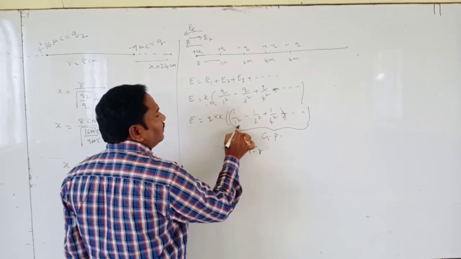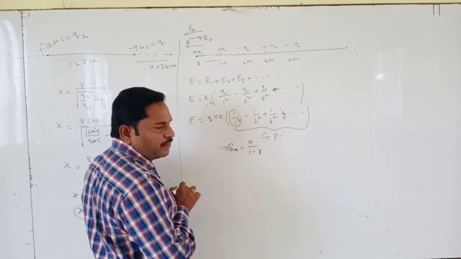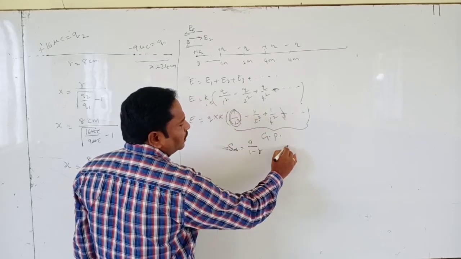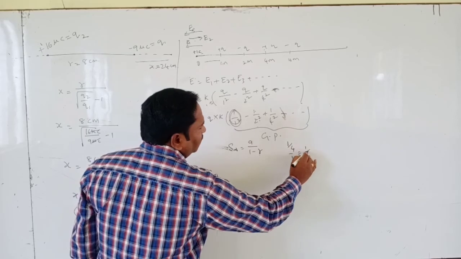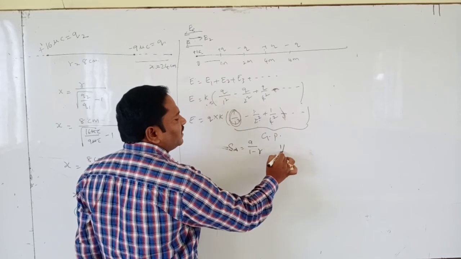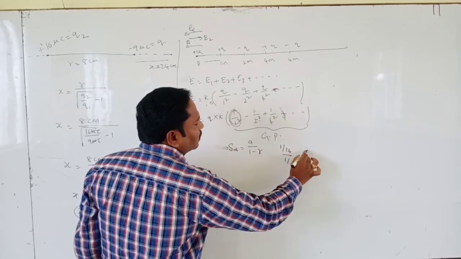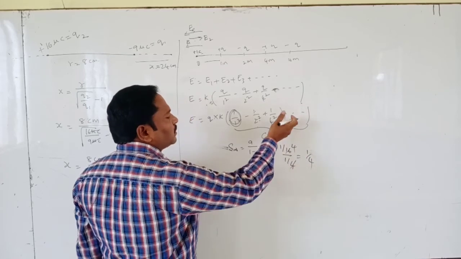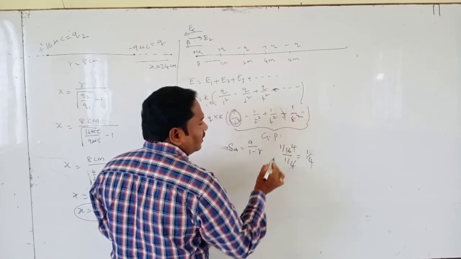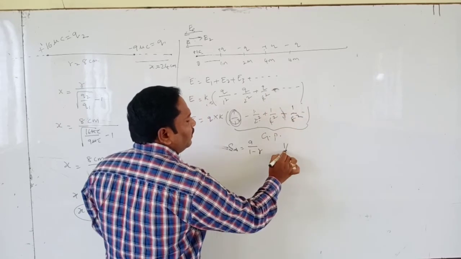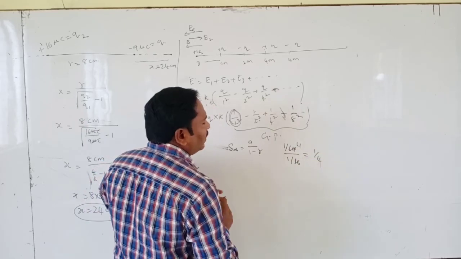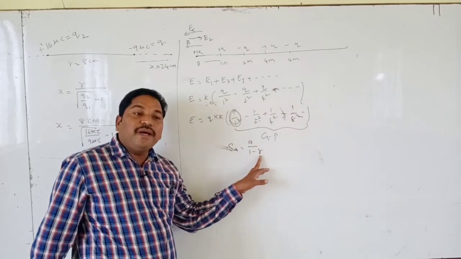A means the first term and R means the common ratio. So what is the common ratio here? Consider 1, then 1 by 4, then 1 by 16, so the common ratio is 1 by 4. Similarly, 1 by 8 square means 1 by 64, divided by 1 by 16, so again the common ratio is 1 by 4. So the common ratio is R.